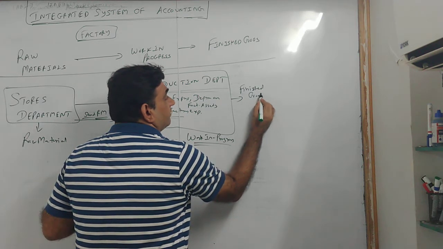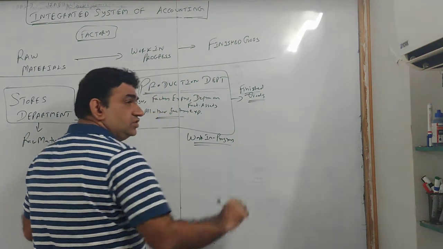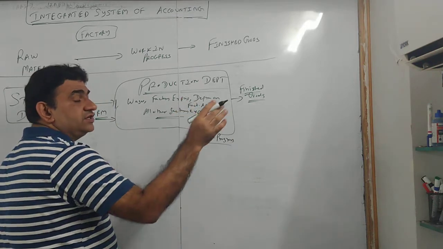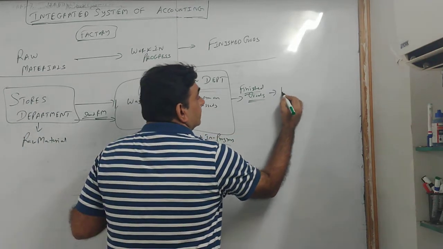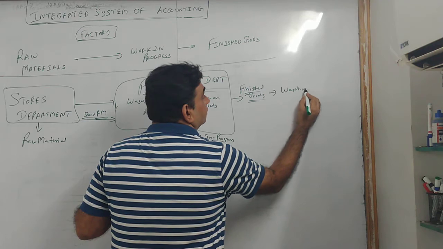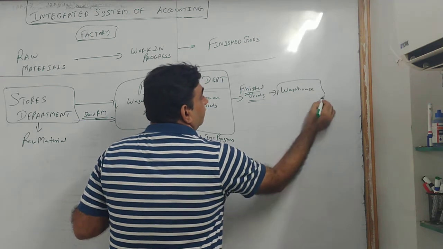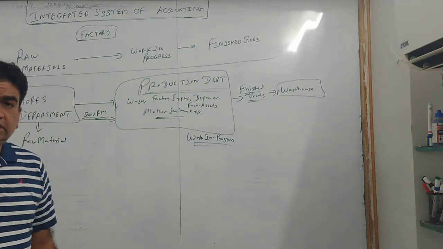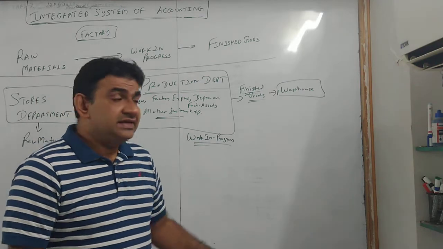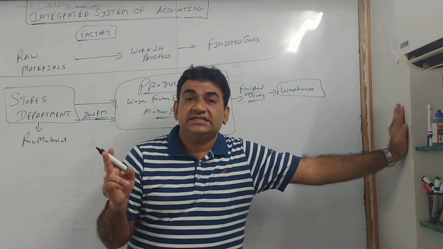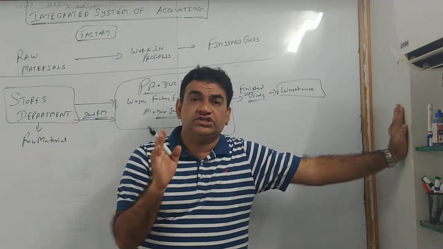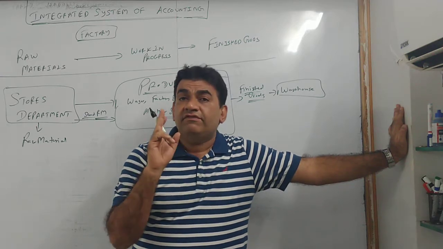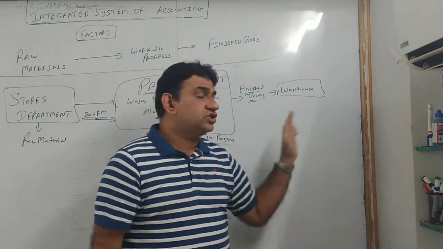After the finished goods are produced, they are sent to the warehouse. Warehouse is the place where finished goods are stored.